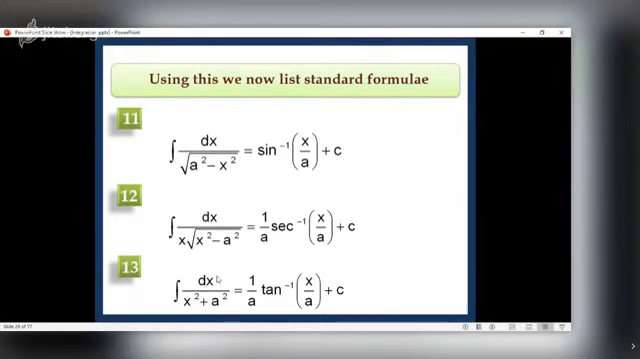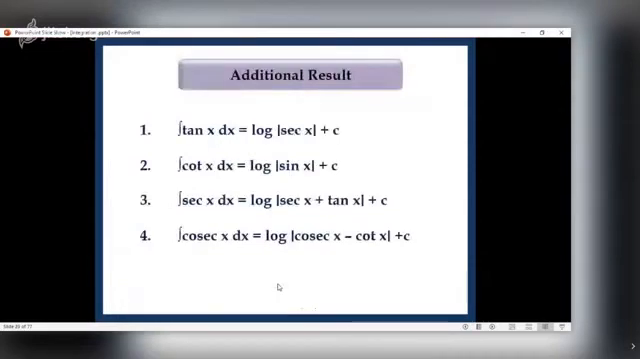What is integral of 1 upon x square plus a square? It is 1 upon a tan inverse x upon a. Have you observed that in case of sine inverse, 1 upon a is not there, but in case of tan inverse, 1 upon a is there? Now these results are also important.